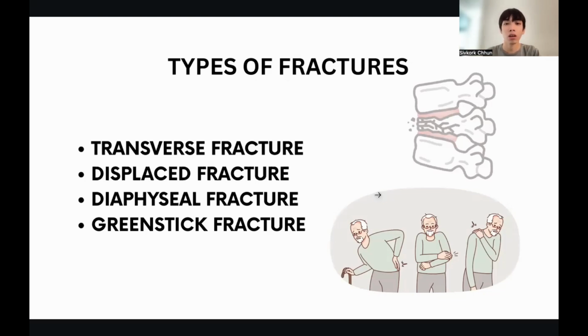A diaphyseal fracture is a break in the shaft of the thigh bone, typically caused by high-energy trauma like car accidents or falls. It's a serious injury, often requiring surgical treatment like intramedullary nailing to stabilize the bone, which boasts a high success rate.